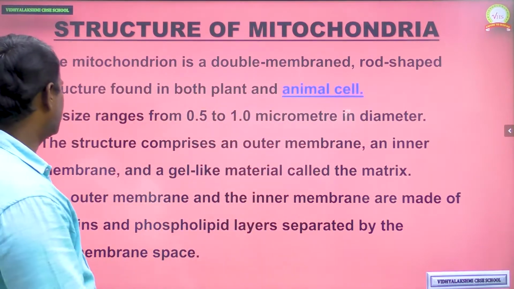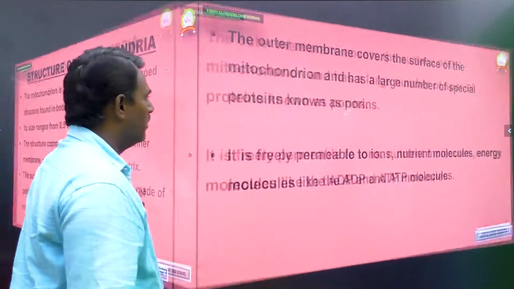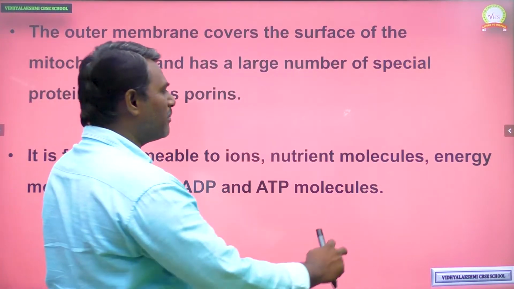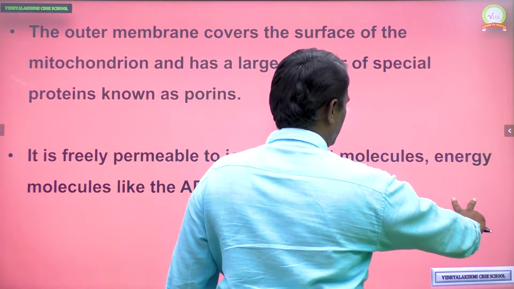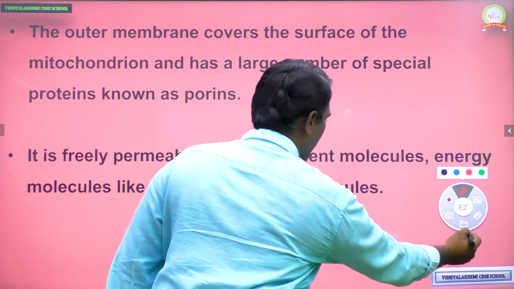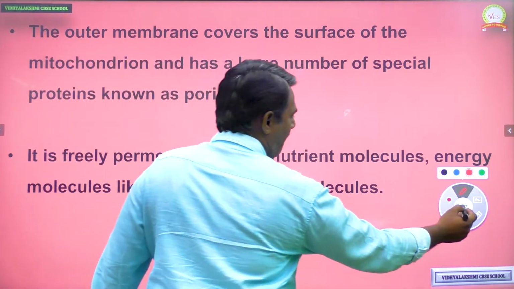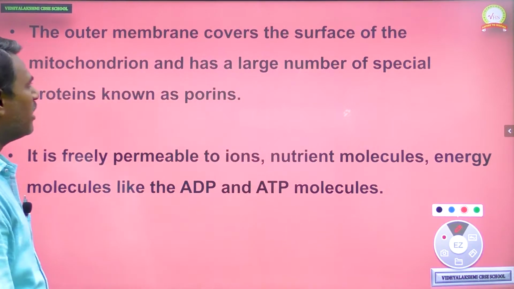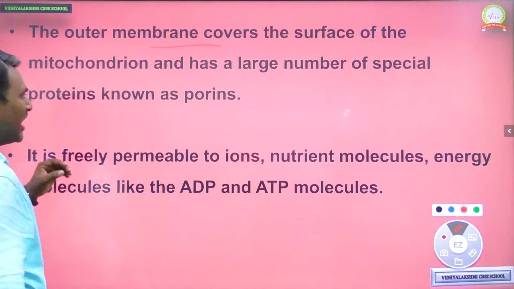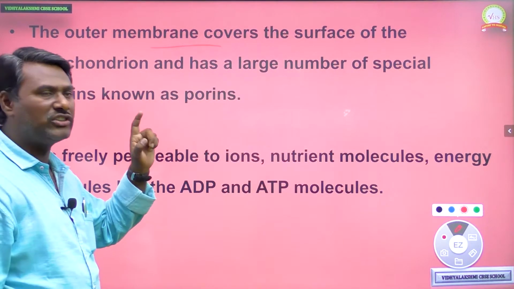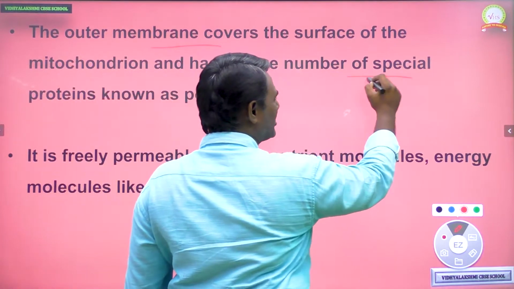Okay. Next, you can see the outer membrane of mitochondria. The outer membrane covers the surface of mitochondria and has a large number of specialized structures.